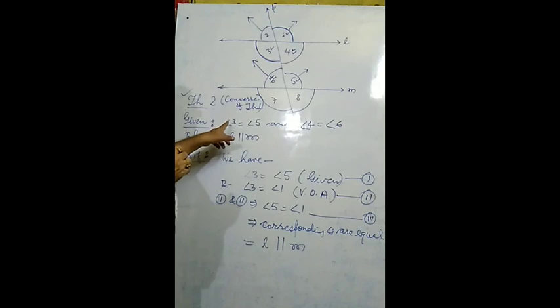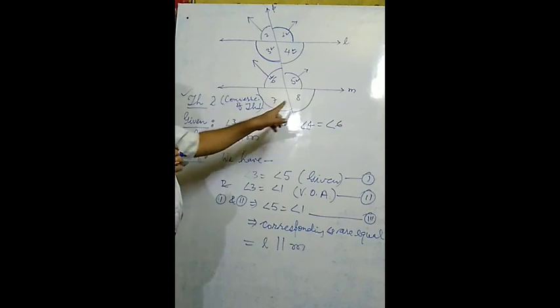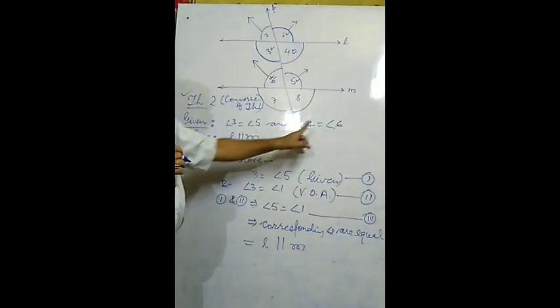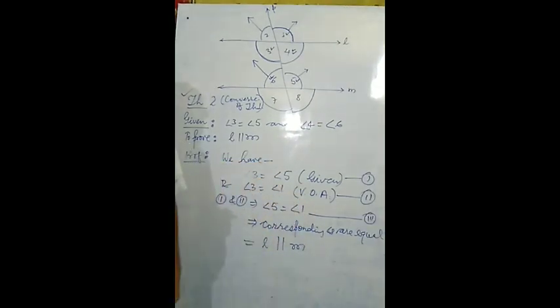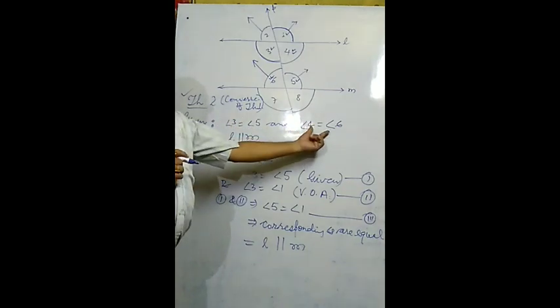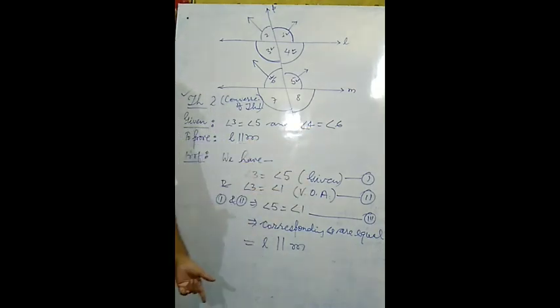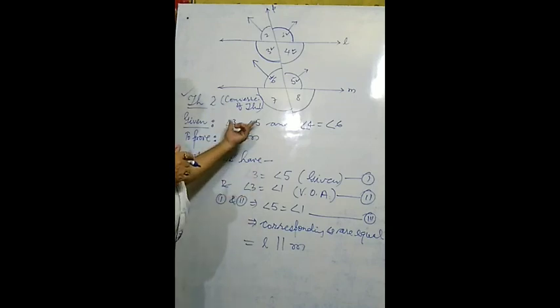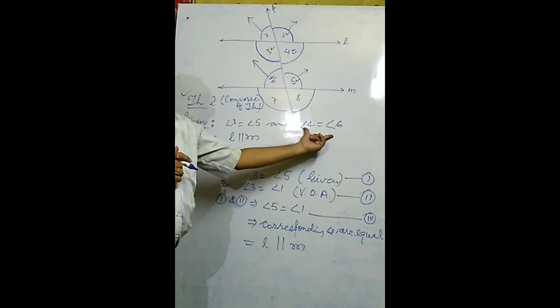And what condition is there? Angle 3 equals angle 5, angle 4 equals angle 6. So we have shown that one pair of corresponding angles are equal. In place of angle 3 and 5, you may take angle 4 equal to angle 6 and show the second pair of corresponding angles are also equal. You have to take only one pair, either angle 3 equals angle 5 or angle 4 equals angle 6. Both pairs will not be taken. Only once we have to prove that a pair of corresponding angles are equal.